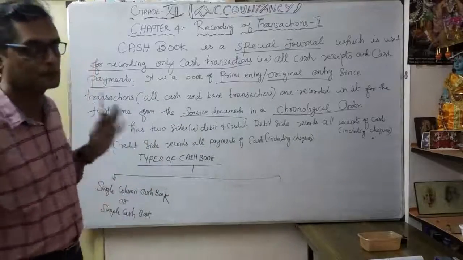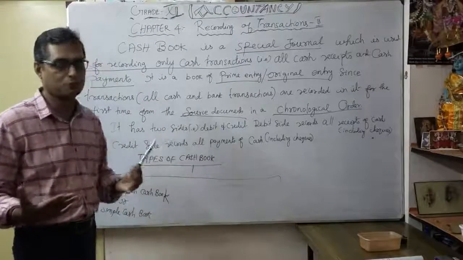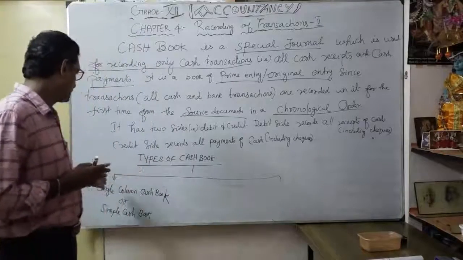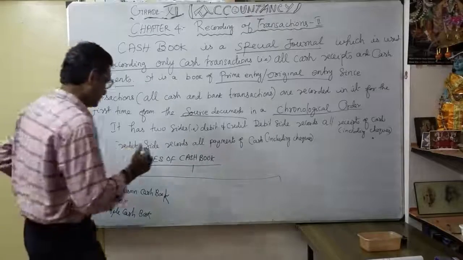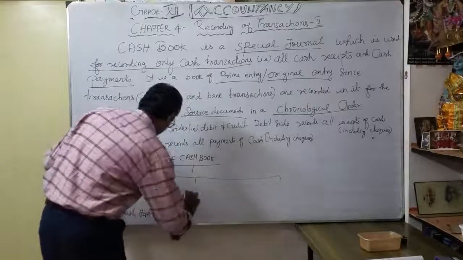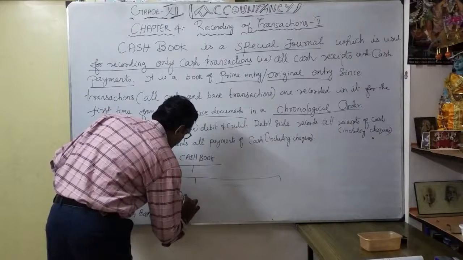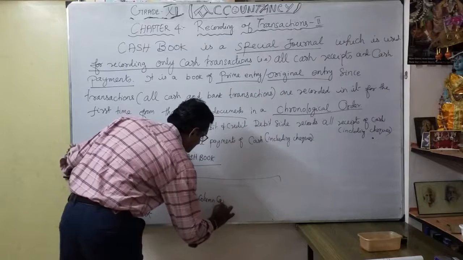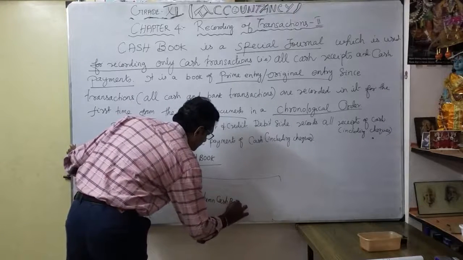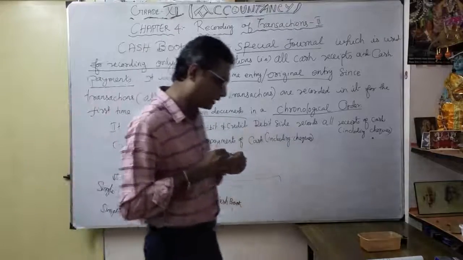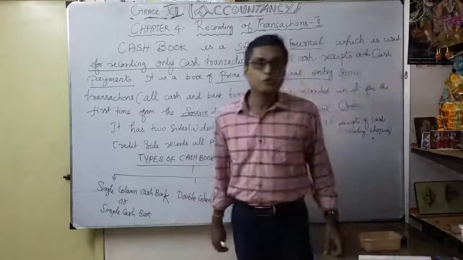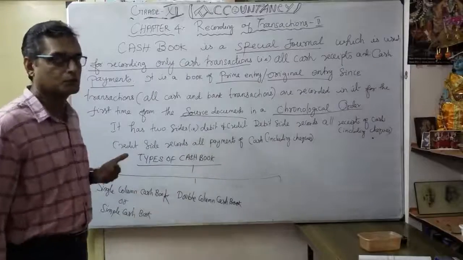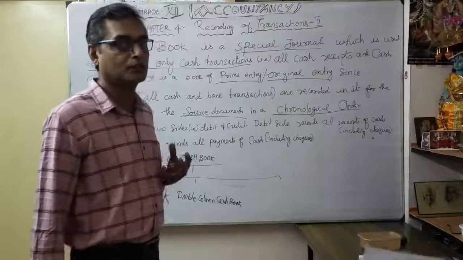Understood? That's the first one. It is so simple, that's why it is called simple cash book. Any receipt and any payment, only the cash transaction, that is called single column cash book. What is the next one? The next one is double column cash book, or we can also say two column cash book. Here single column, simple cash book, has only one column. We will do the problem, and you will understand why it is called single column and why it is called double column.